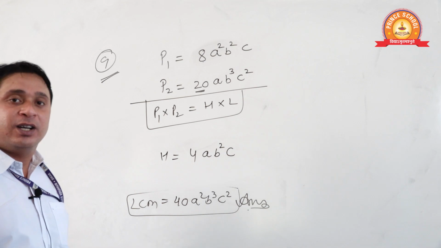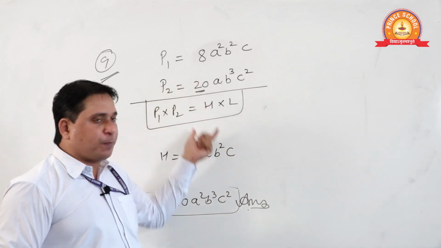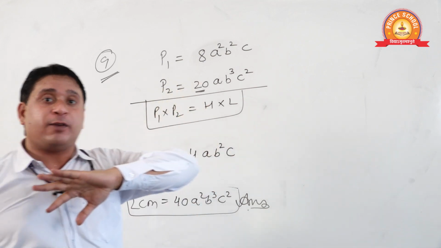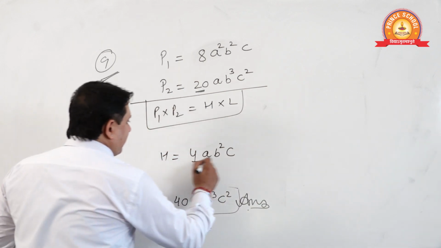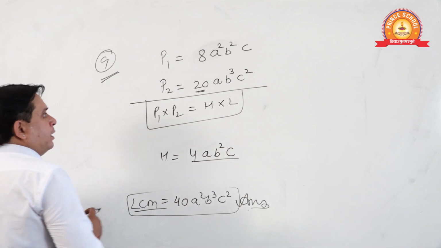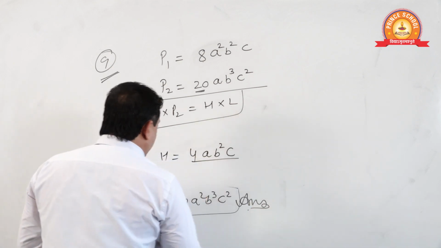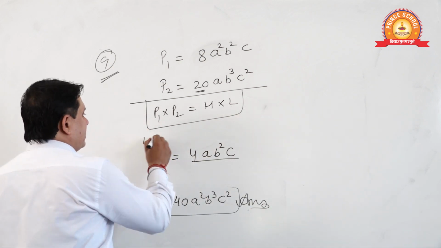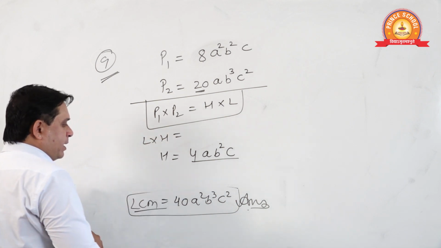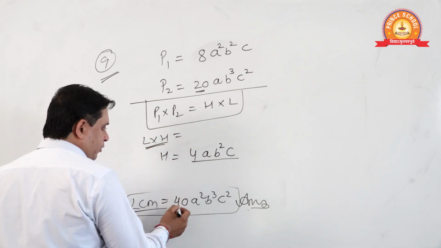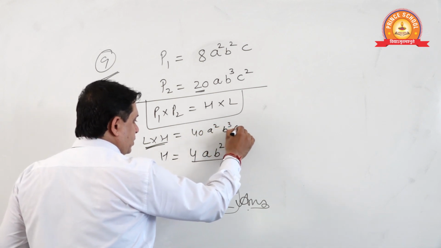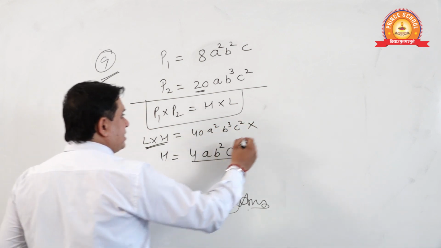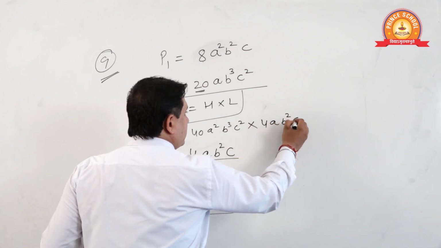Once we have started a topic which we have not discussed in my earlier videos, I am trying to complete it here. Don't worry, see. HCF is this, LCM is this. Once I want to find LCM into HCF, what will it be? LCM is 40A square, B cube, C square. HCF is 4AB square C.